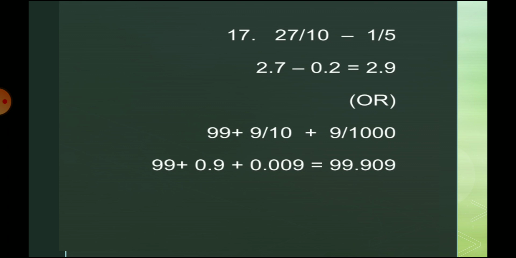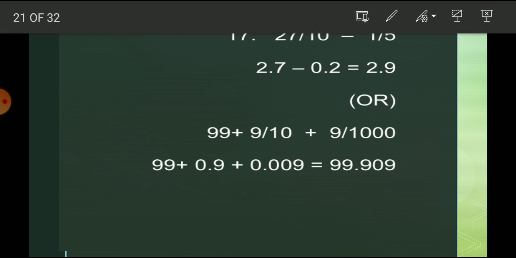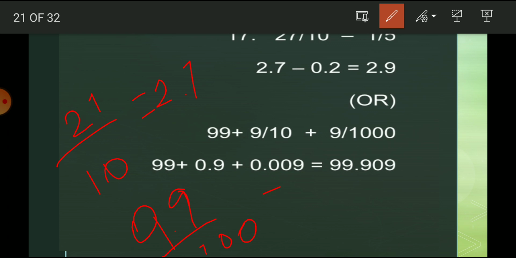Now see the 17th question: 99 plus 9 by 10 plus 9 by 1000. In decimal terms, 99 divided by 100 means 0.99. 9 divided by 10 is 0.9. Here 9 by 1000: how many zeros are there?